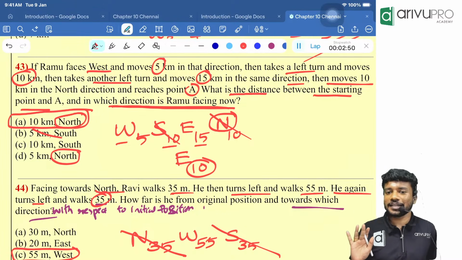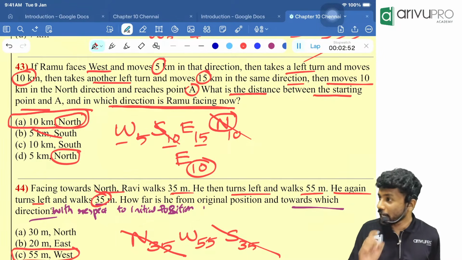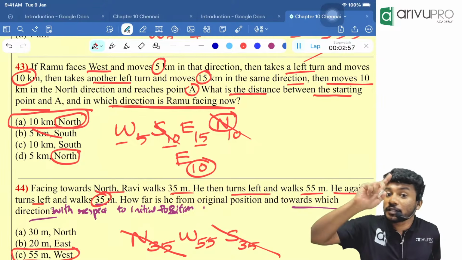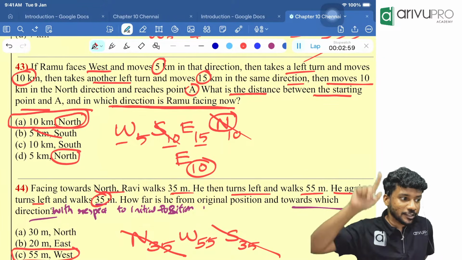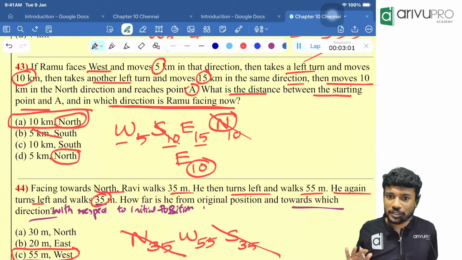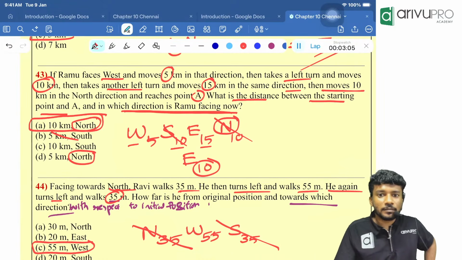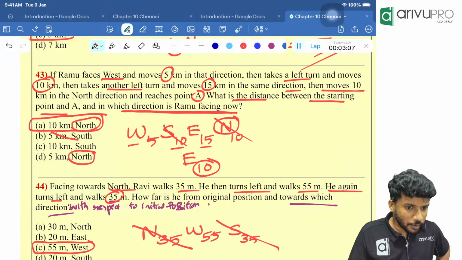No. That is not going to change because the last direction whichever the person is looking is called the direction the person is looking right now. That's why I took you to the first example and I did the question. Then I hope everyone got it. Please confirm. Got it, got it, Pakka? Sure.